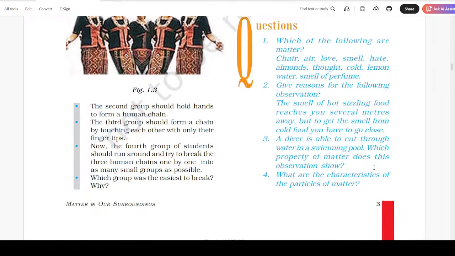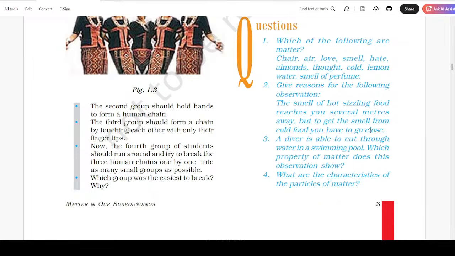Question number 1. Which of the following are matter? Chair, air, love, smell, hate, almonds, thoughts, cold, lemon water, smell of perfume. Give reasons for the following observation. The smell of hot sizzling food reaches you several meters away, but to get the smell from cold food, you have to go close. A diver is able to cut through water in a swimming pool. Which property of matter does this observation show?